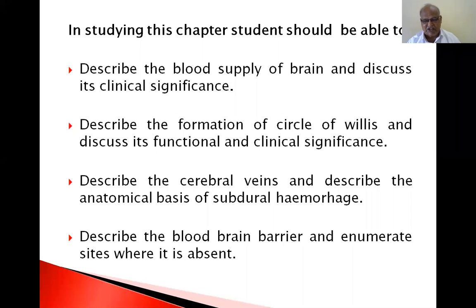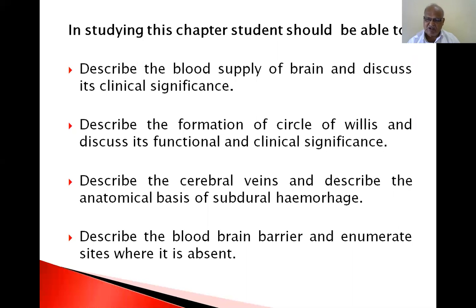And if it continues for more than 10 minutes, with the blood supply to the entire brain lost, the individual is declared dead, because the continuous blood supply to the brain is stopped. Death will occur invariably. That is the clinical significance, and the reason why the blood supply of the brain must be continuous, without interruption.